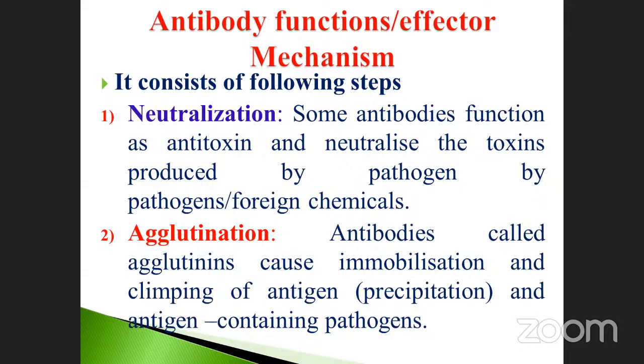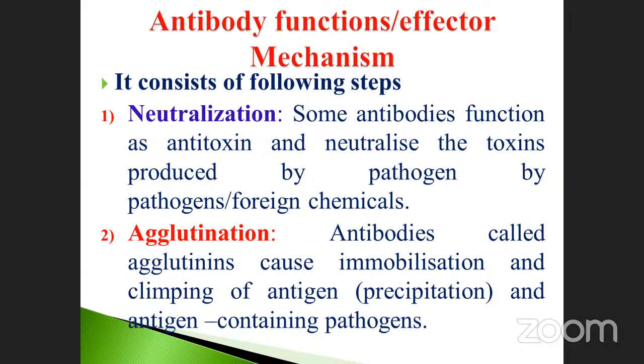And the agglutination, we already discussed it. Antibodies called agglutinins cause immobilization and clumping of antigen, otherwise called precipitation, of antigen-containing pathogens. Agglutination is another process which occurs when the antibody combines with the antigen.